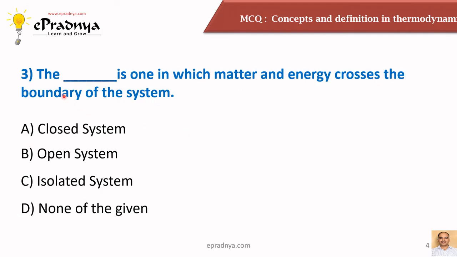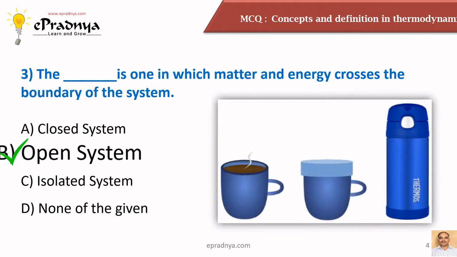The third MCQ is, the dash dash is one in which matter and energy cross the boundary of the system. And the answer is open system. Friends, here you can see three different objects are placed. The first object is a cup in which hot tea is placed. In the second, that hot cup of tea has been covered with a lid, while the third is a thermos flask.